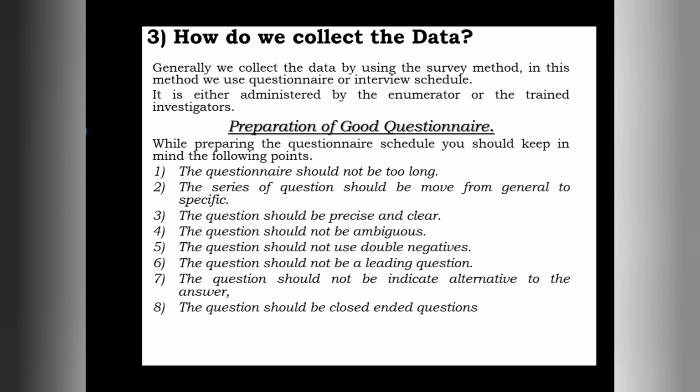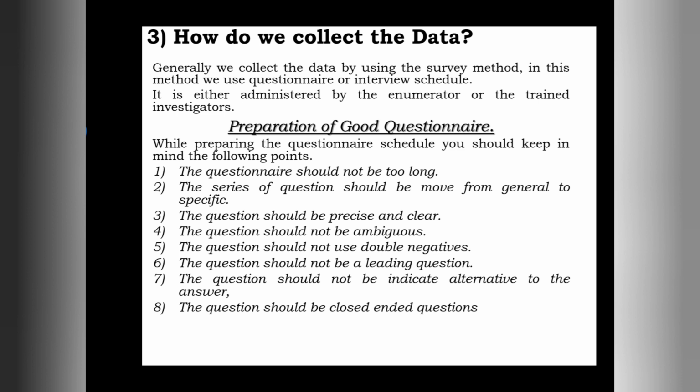Let us discuss what points we have to remember while preparing the questionnaire. There are about 8 points we have to remember. The questionnaire should not be too long. It means the number of questions we put in the questionnaire should be less. It should not be more. If it is more, the respondent may refuse to answer all the questions. That's why the questionnaire should contain a smaller number of questions.